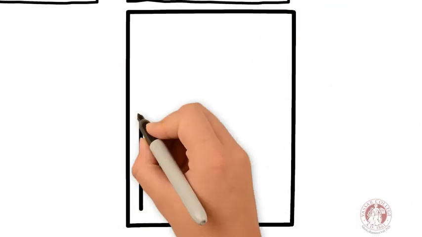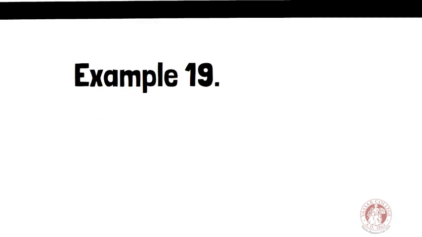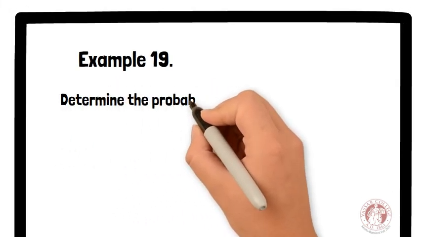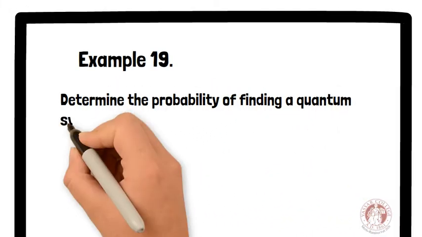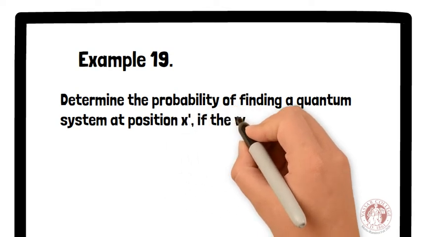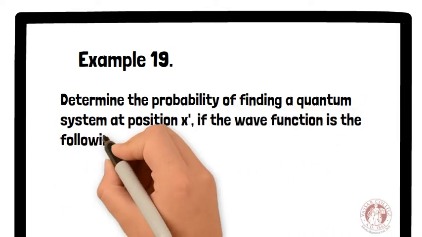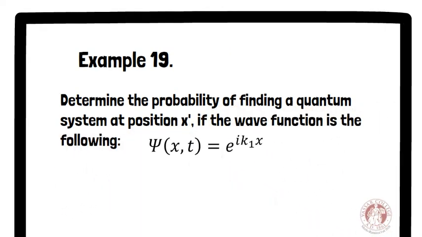Let's check an example to see how this postulate works. Example 19. Determine the probability of finding a quantum system at position x if the wave function is the following. Could you solve it?